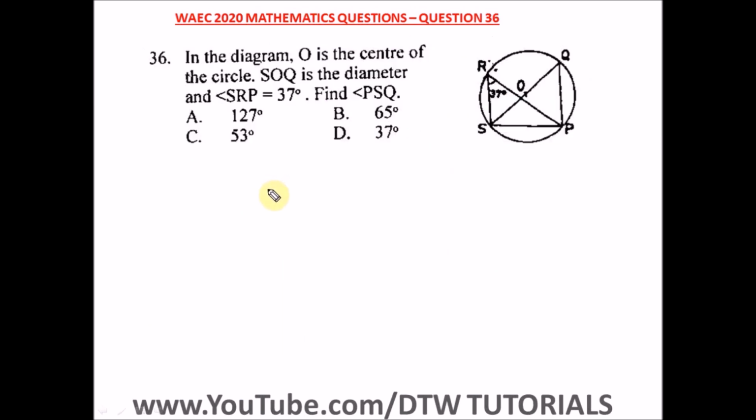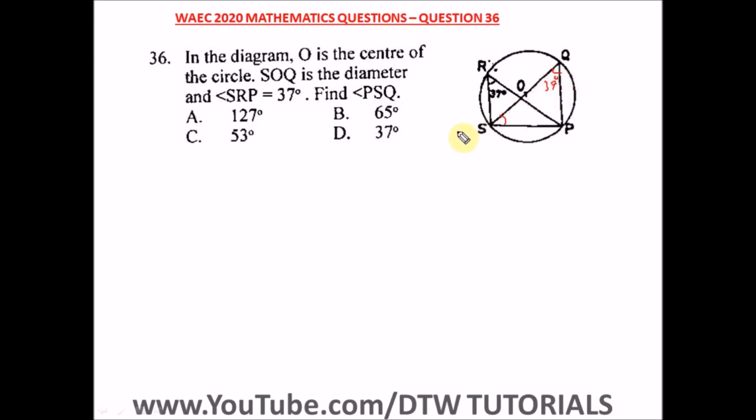Question 36 of the WASSCE 2020 Mathematics Past Question, that's your WAEC 2020 exam. It says in the diagram, O is the center of the circle. SOQ is the diameter. And SRP is 37 degrees. Find PSQ. PSQ, that's this angle here. From here, if this is 37, this will also be 37 because they are in the same segment. Remember that circle theorem: angles in the same segment are equal, so this is 37 degrees.